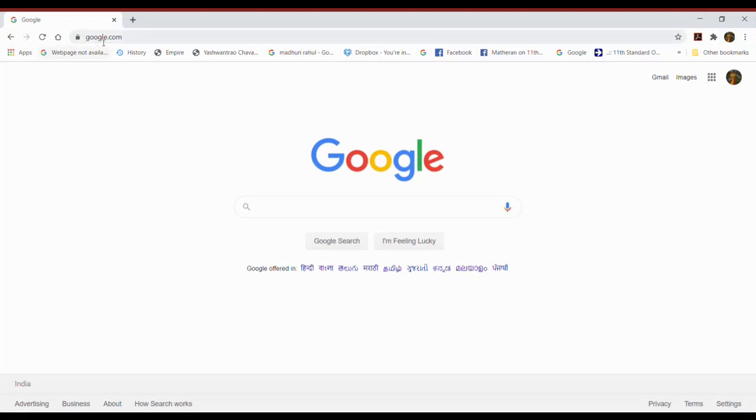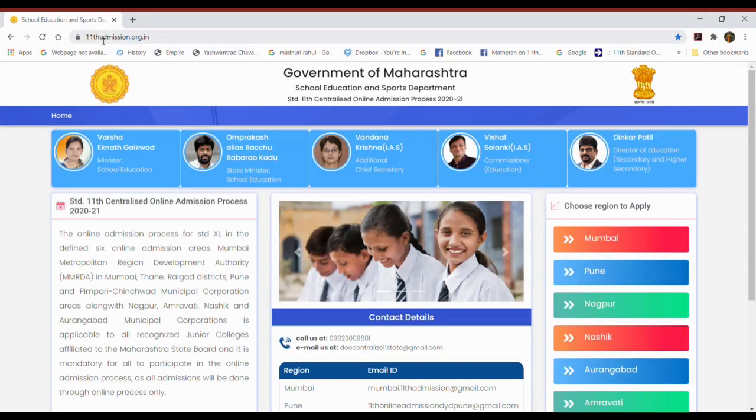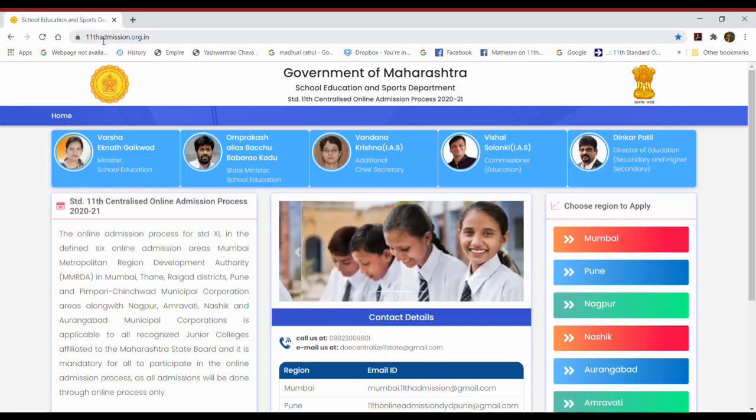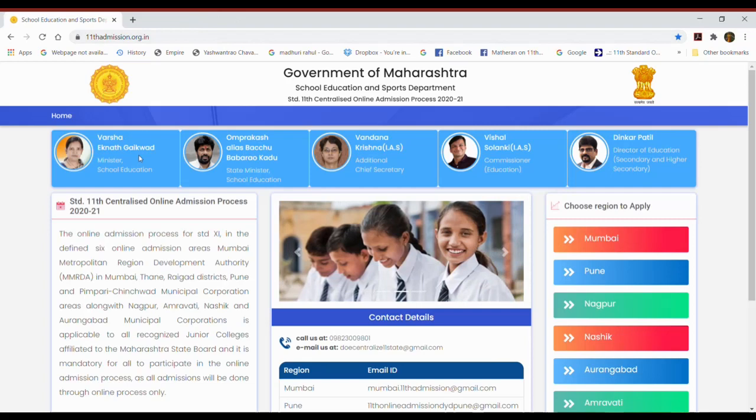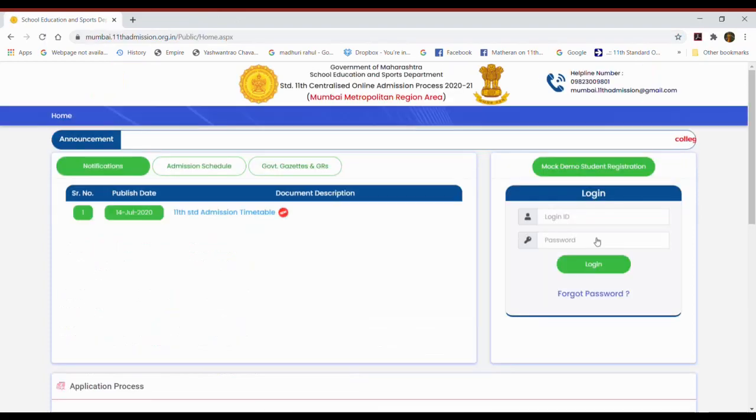First of all, I'll open the website. This is the website for the online admission form filling. This is the home page and you will have to select the region for which region you want to apply. Now I am applying for Mumbai region, so I'll select Mumbai region.